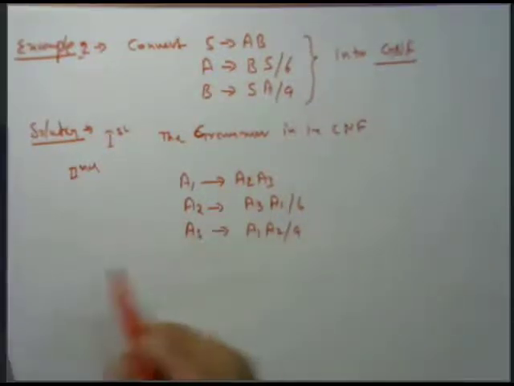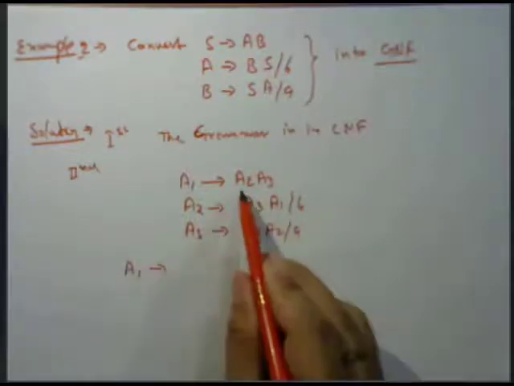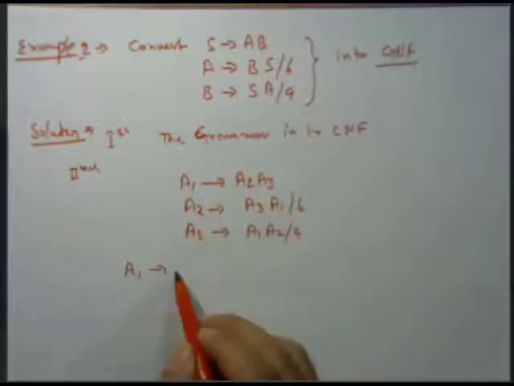That means A1 tends to, if you put the value of A2 from here, then we get B A3.